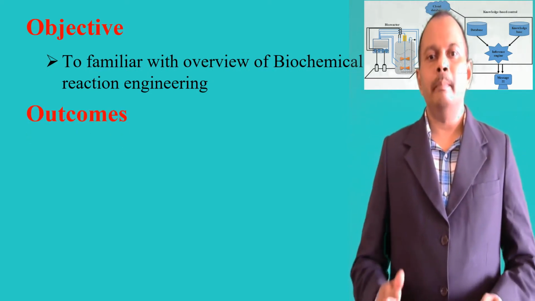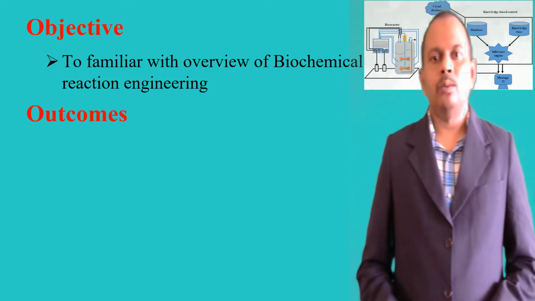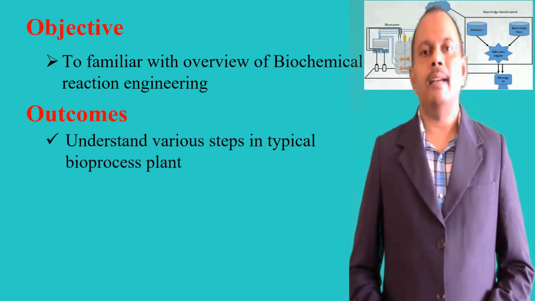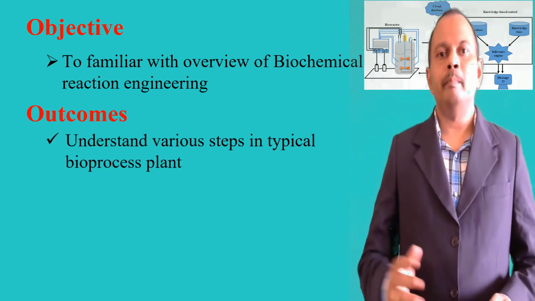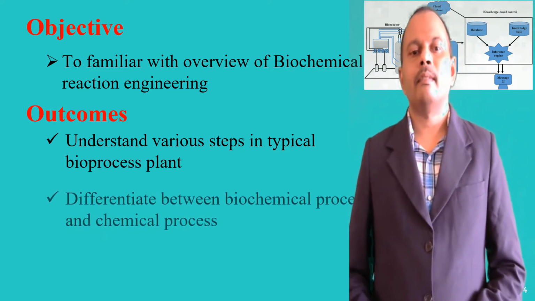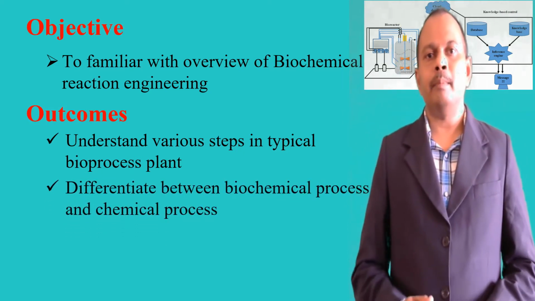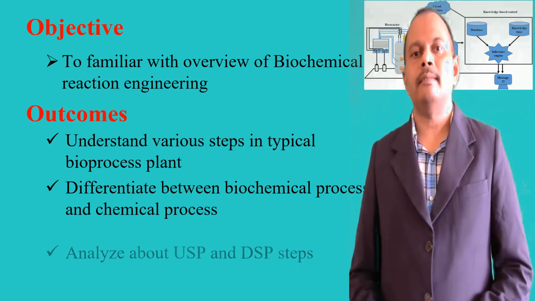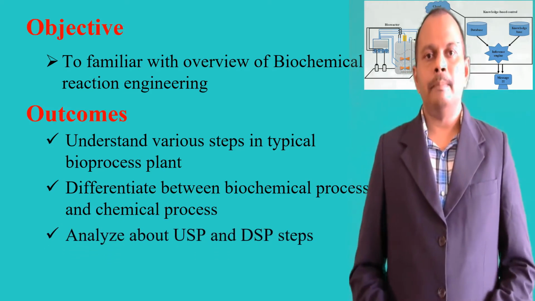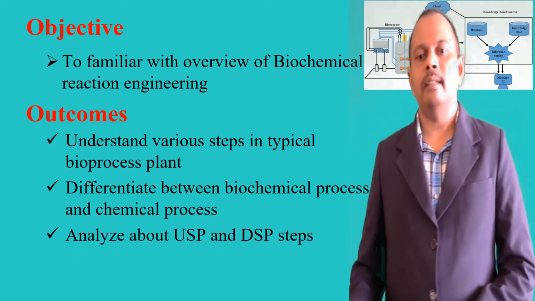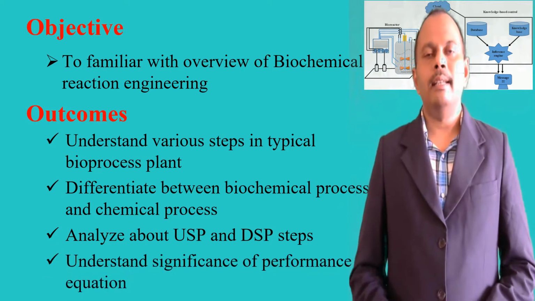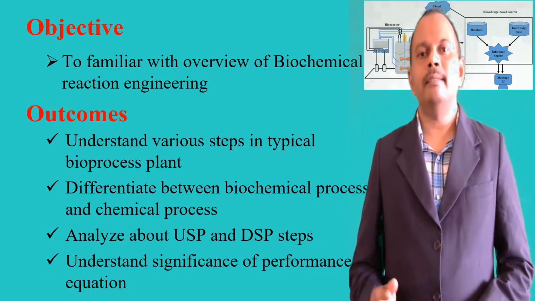Outcomes: after completion of this topic, the students will be able to understand the various steps involved in a bioprocess plant, differentiate between biochemical process and conventional chemical process, analyze upstream processing and downstream processing, and understand the significance of the performance equation.